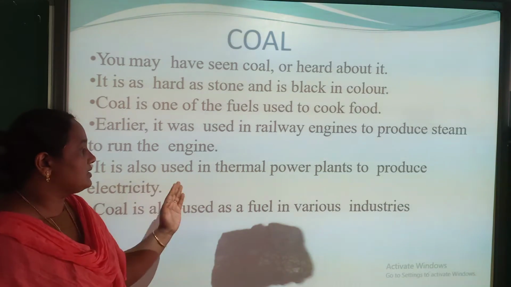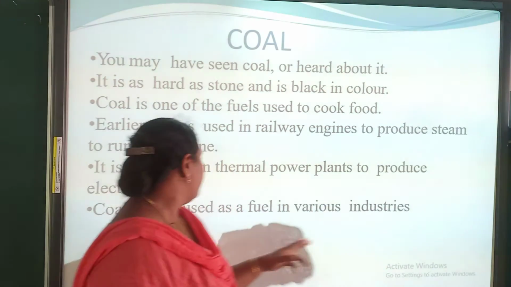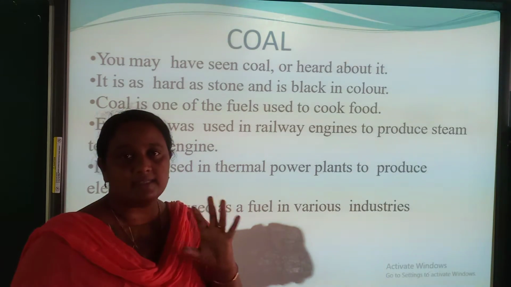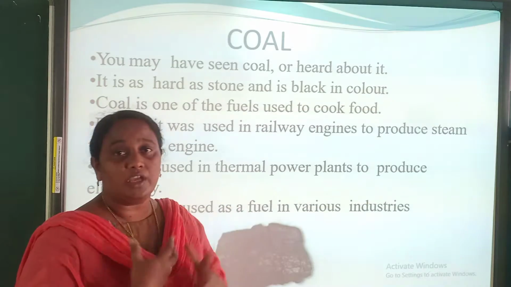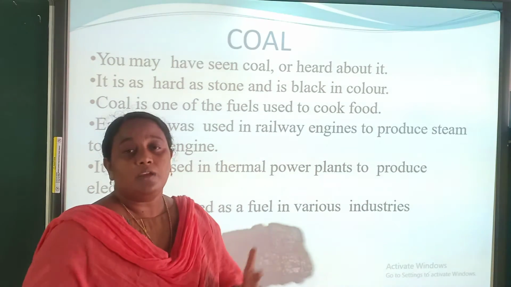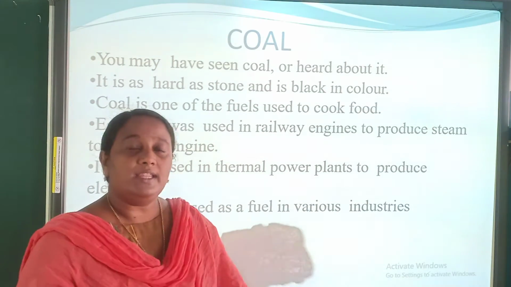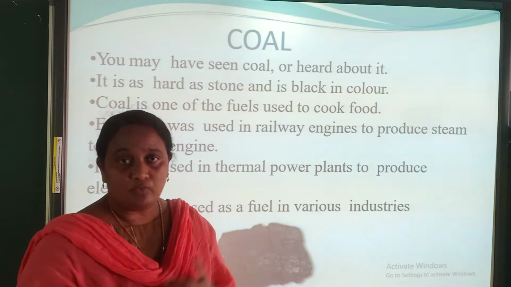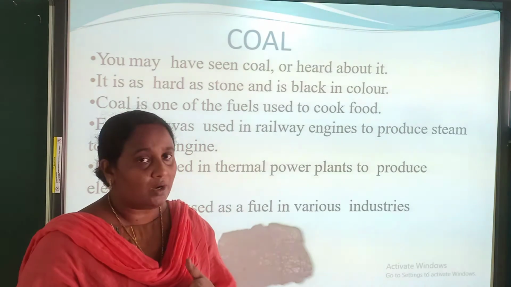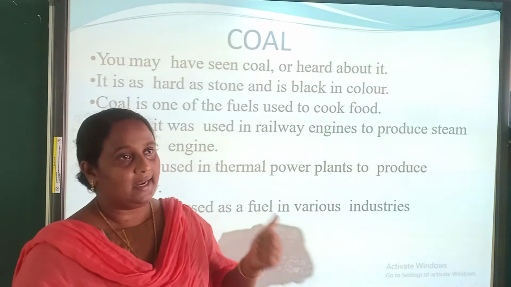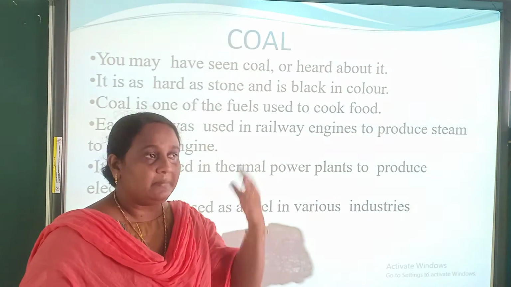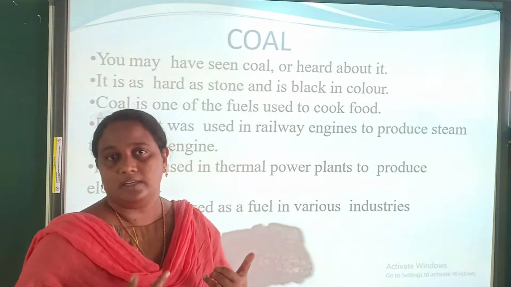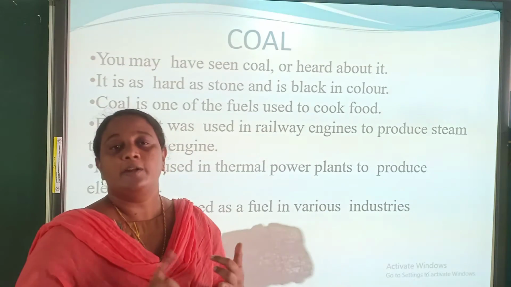It is also used in thermal power plants to produce electricity. We know that electricity is the main energy we are using nowadays, isn't it? To produce this electricity we need some natural resources such as water, wind, waves, solar power, or coal. Water is not exhaustible.